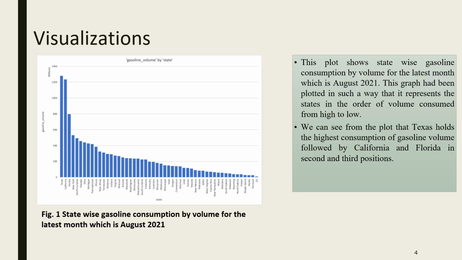Coming to visualizations, the first graph shows state-wise gasoline consumption by volume for the latest month, which is August 2021. For this graph, we have taken state on the x-axis and gasoline volume on the y-axis. The graph is plotted to represent the states in order of volume consumed from high to low. We can observe that Texas holds the highest consumption of gasoline, followed by California, Florida, and so on.